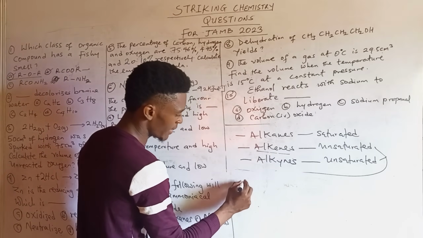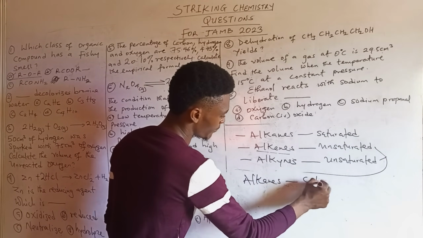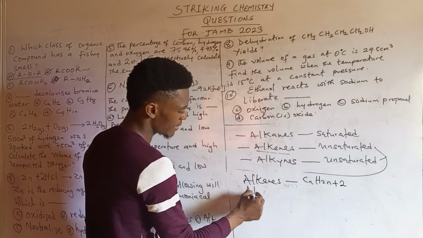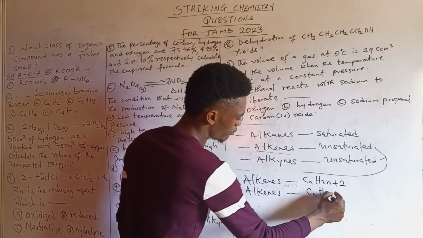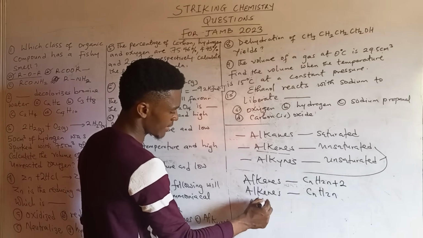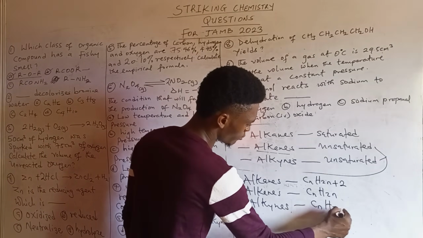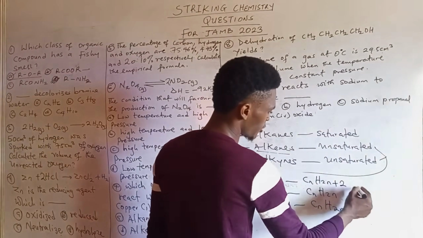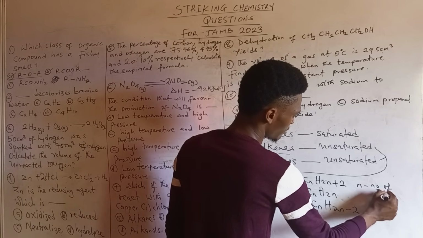Alkanes are known by their general formula CnH2n+2. Then alkenes are known to have a general formula CnH2n. Then alkynes are known to have a general formula CnH2n-2. Alright, n here across the board represents the number of carbon atoms.